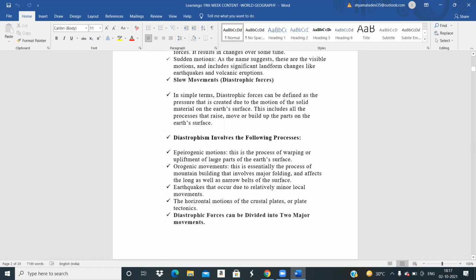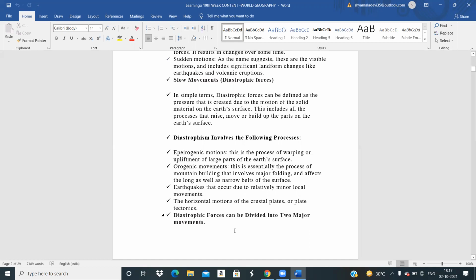Now, epirogenic motions. This is the process of warping or upliftment of large parts of the Earth's surface. That means the land is lifted up, as in the formation of a plateau. Orogenic movements are essentially the process of mountain building that involves major folding and affects long as well as narrow belts of the surface. So orogenic movements result in the formation of mountains because they fold the land. The mountains appear in the form of folds. That is what you call orogenic movements.